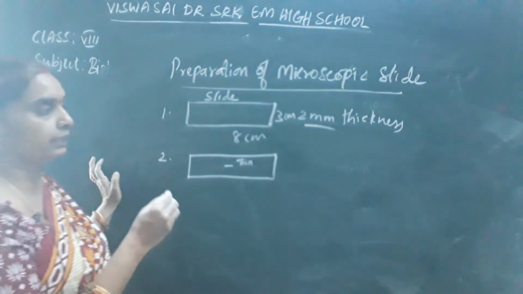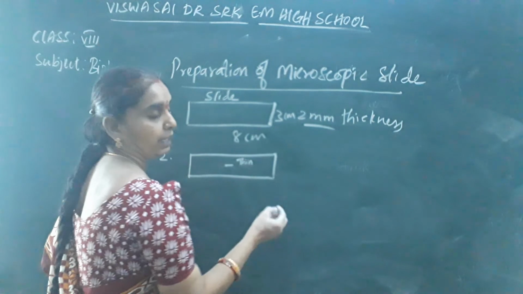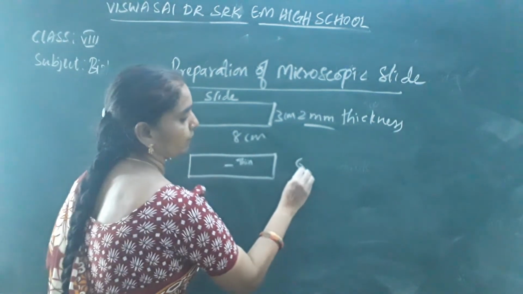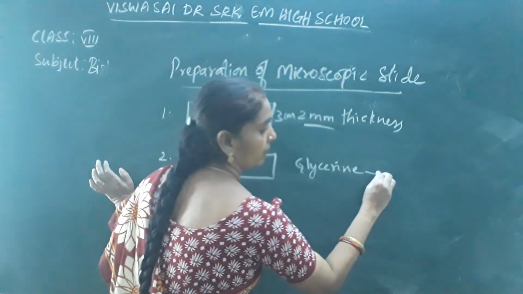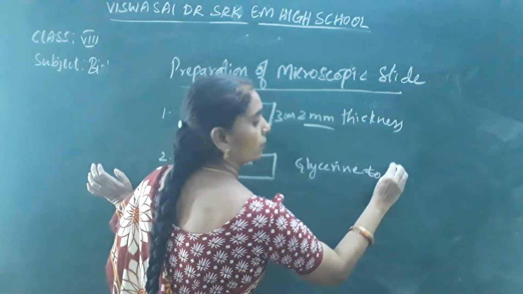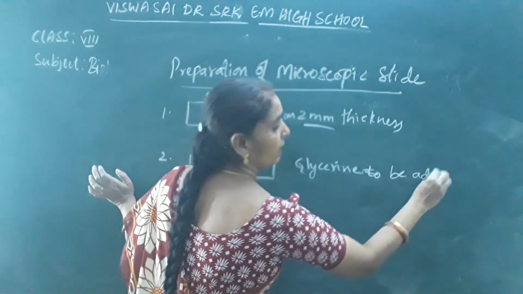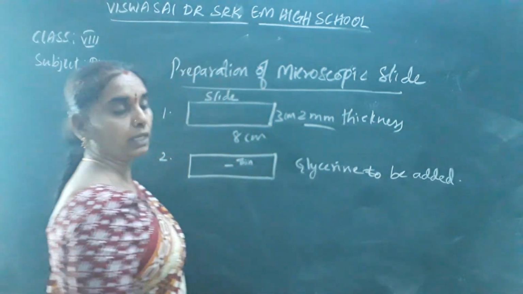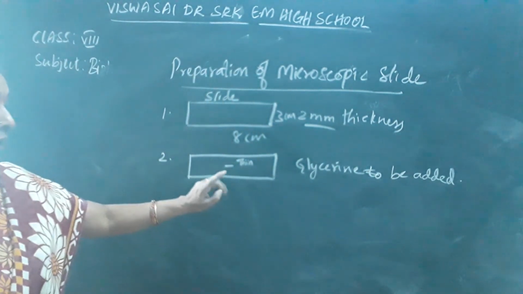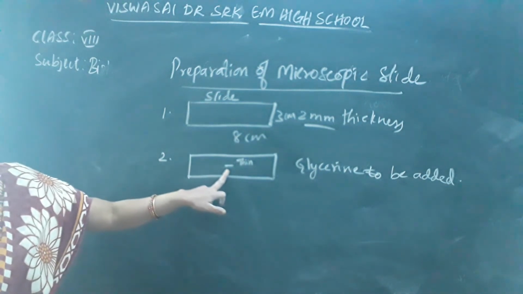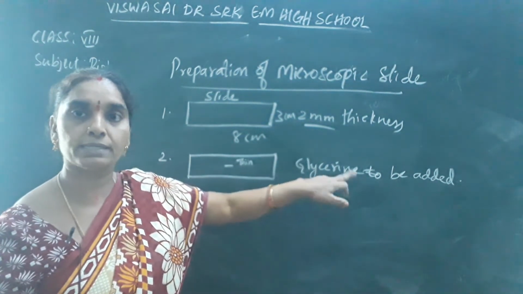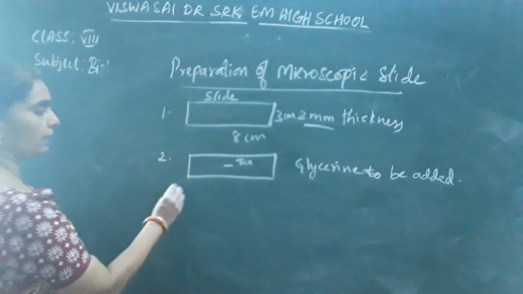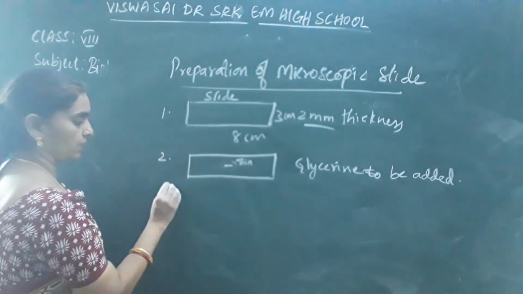A drop of water or glycerin is to be added to it. Why are you adding a drop of water or glycerin? So as not to let it dry. If it is to be kept for a longer period, then glycerin is to be added instead of water, on the object.